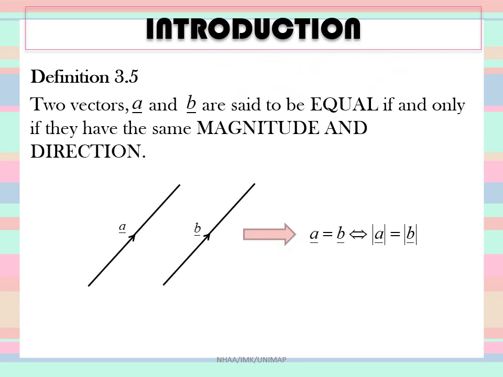Let's say you have two vectors, vector a and vector b. So the notation that we use is small letter a with an underline beneath it and small letter b with an underline beneath it to represent the first vector and the second vector. So this is the first vector, this is the second vector.